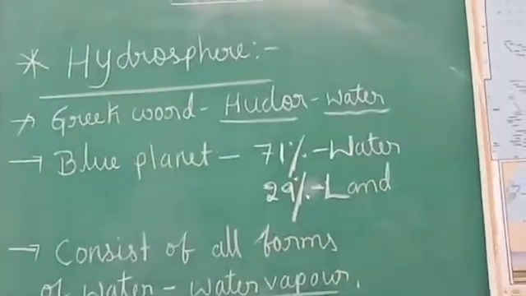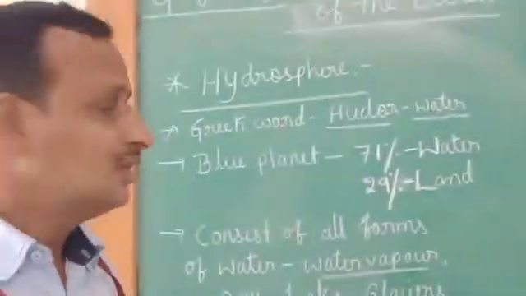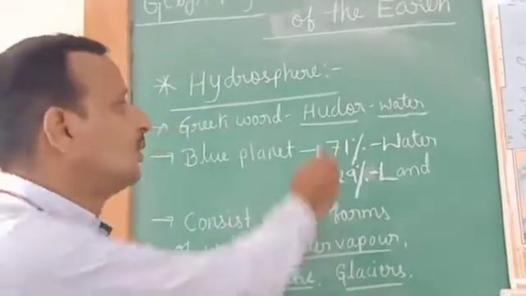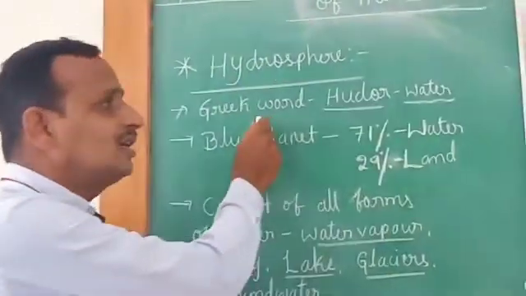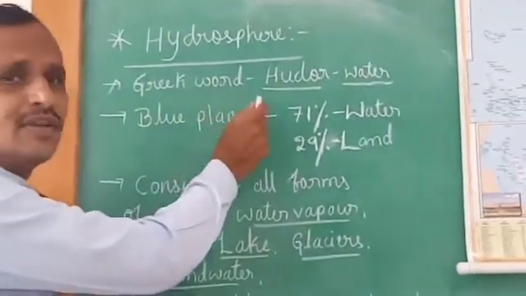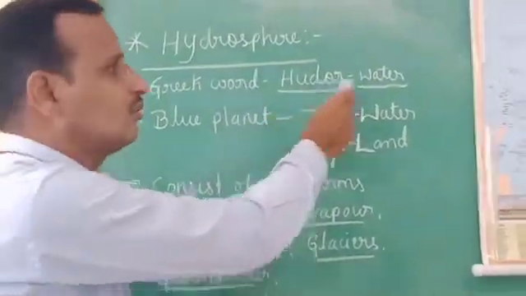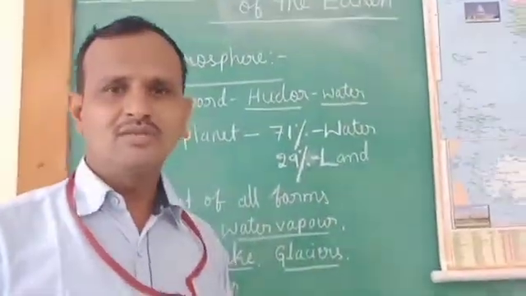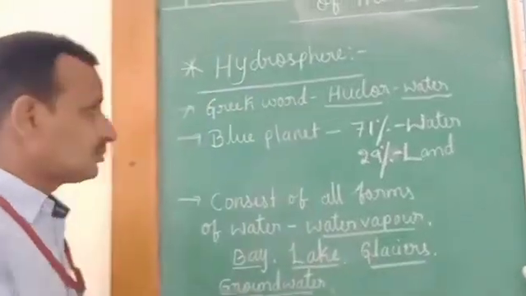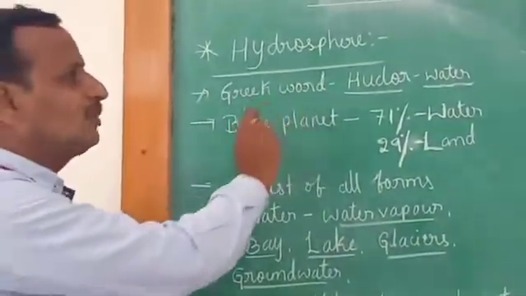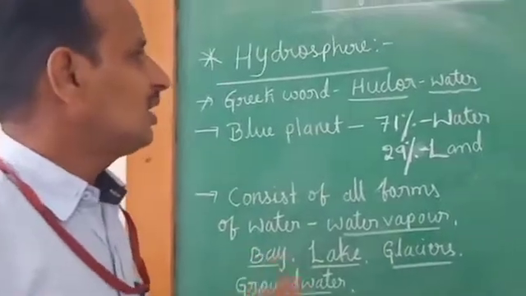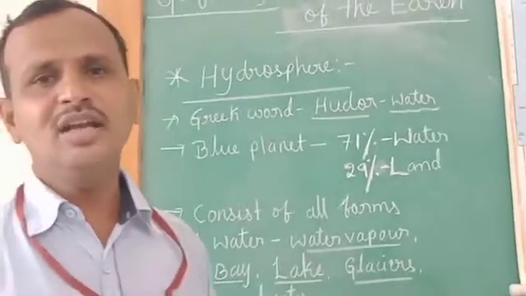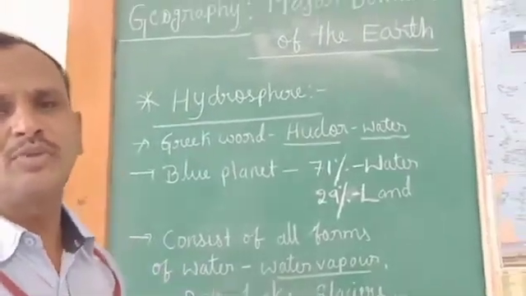Children, what is the hydrosphere? The word hydrosphere is derived from the Greek word hydro. Hydro means water. The hydrosphere means the part of the earth that contains water. The part of the earth that contains water is called the hydrosphere. The hydrosphere is nothing but the water bodies on the earth.